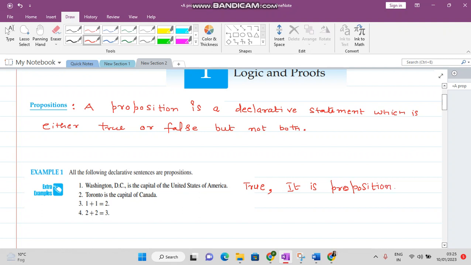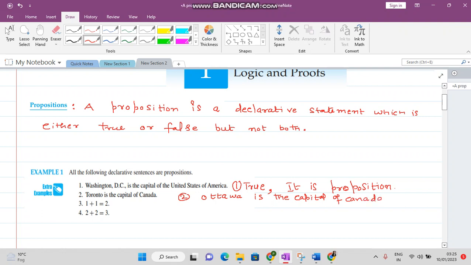Next statement: Toronto is the capital of Canada. This statement is false, because Ottawa is the capital of Canada.